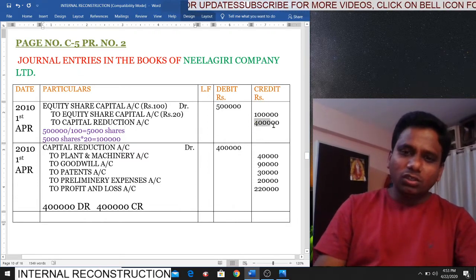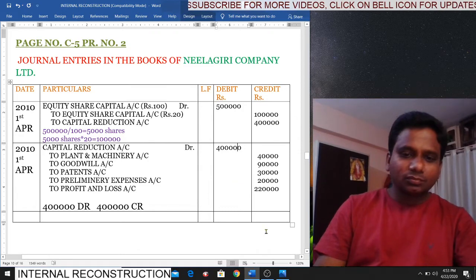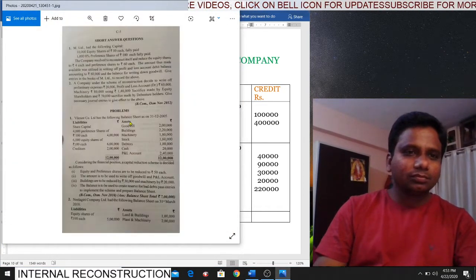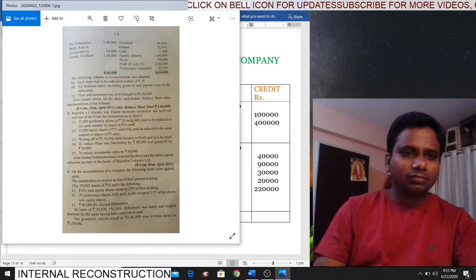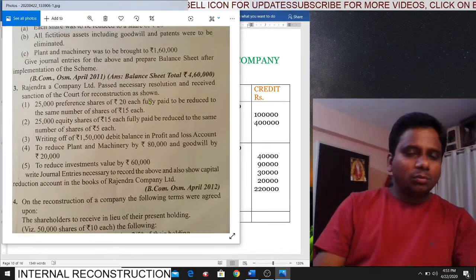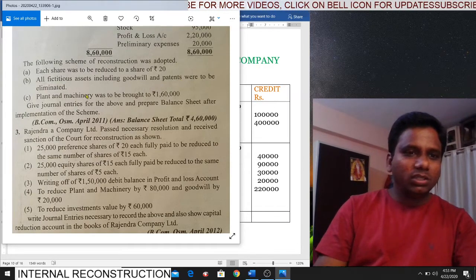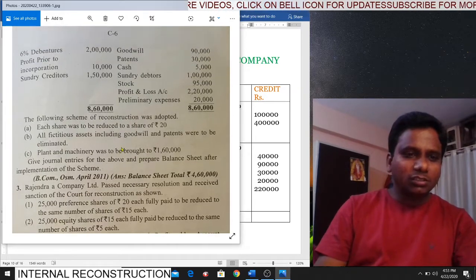Now how will we utilize this amount? Look at the problem. In the problem they said all fictitious assets including goodwill and patents were to be eliminated. If you observe, students, please pick fictitious assets.